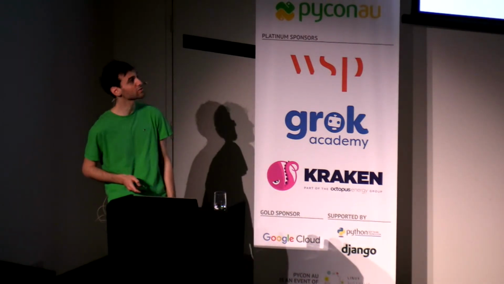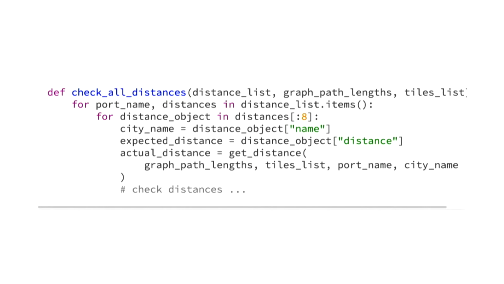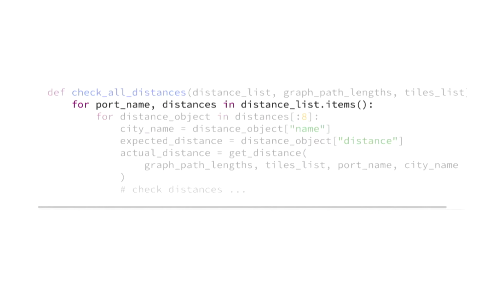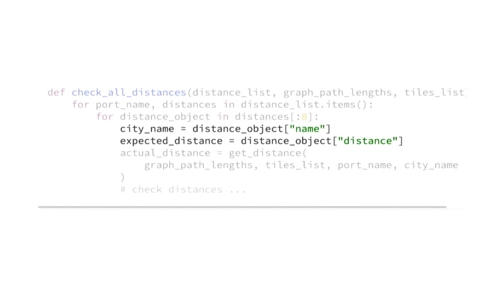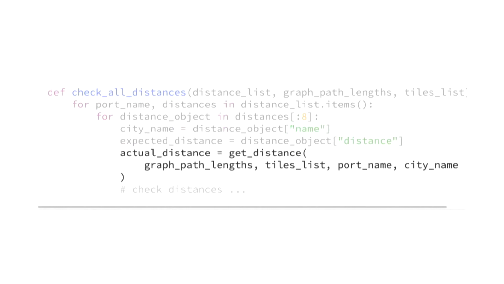Is it the best? No. Why? Well, let's take a look at this distance checking function. You'll see that we iterate over the distance list and get the port name and some distances, and then we iterate over those distances to get the node name and the expected distance, and then we calculate the actual distance, and then we do the check to see if they're the expected value. But this isn't very intuitive.